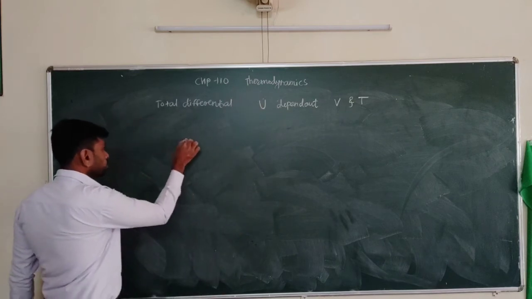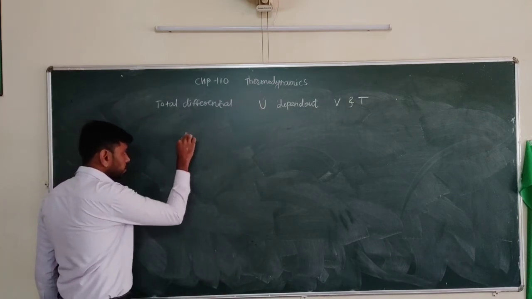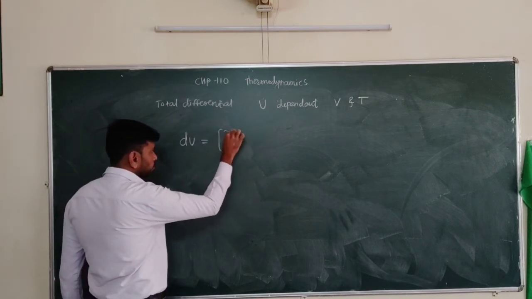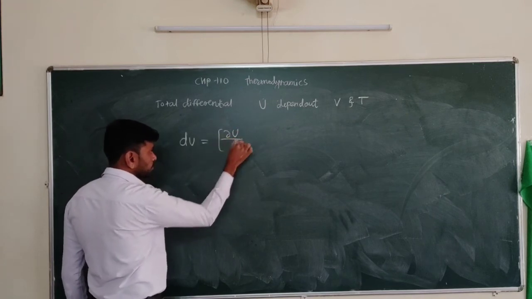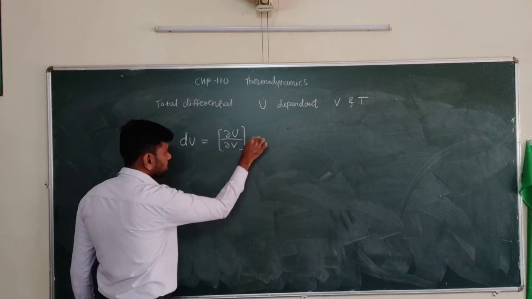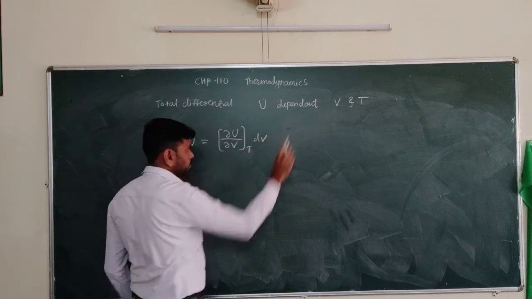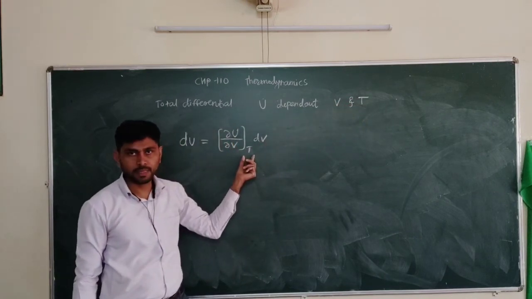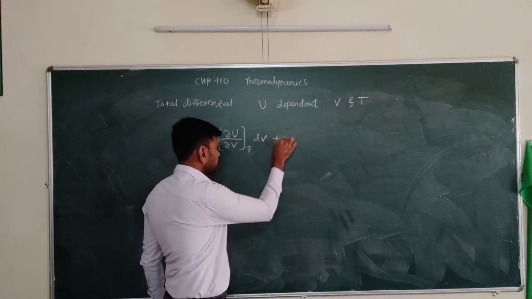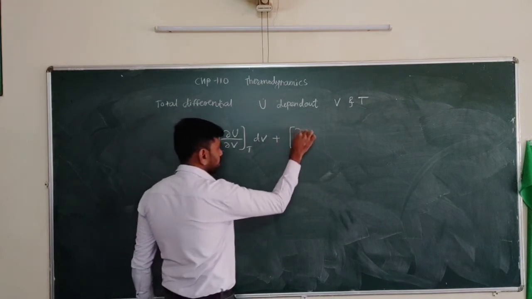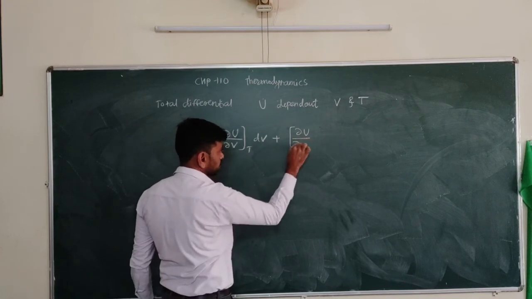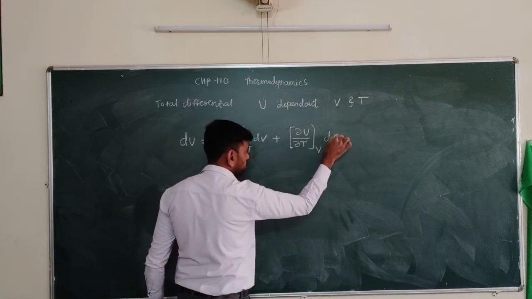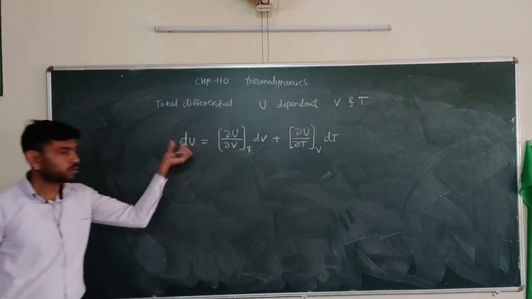The total differential for internal energy, dU, is equal to the partial derivative of U with respect to V at constant T into dV. We have taken the differential with respect to the first quantity by keeping the second quantity constant, plus the differential with respect to the second quantity, T, by keeping the first quantity constant, into dT. So this gives the total differential.